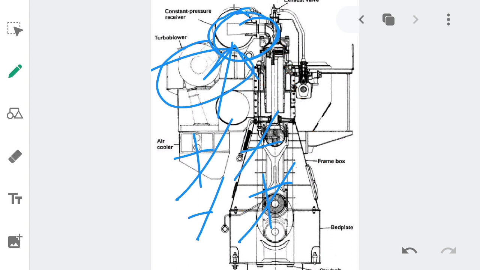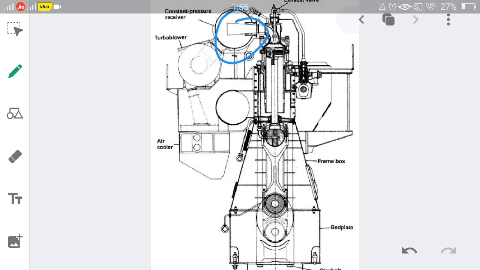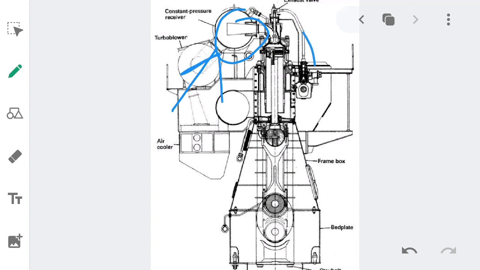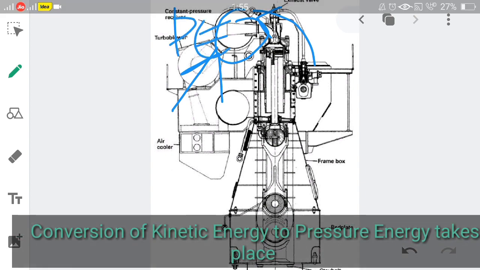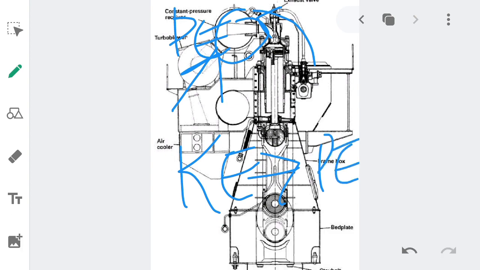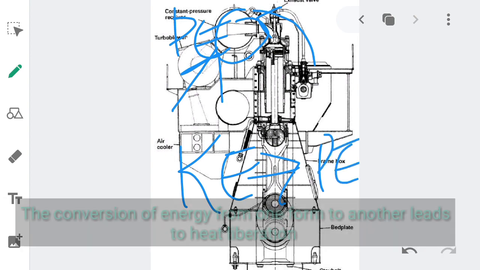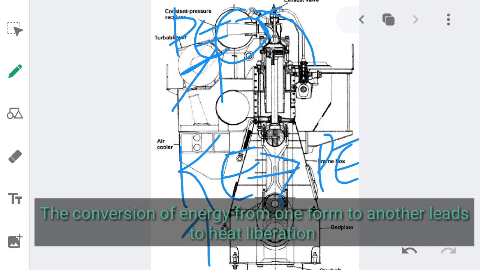So the temperature at this point is very high, and at the same time, at this junction, the kinetic energy of the exhaust gas is converted to pressure energy. From kinetic energy to pressure energy conversion takes place. As this conversion takes place, the temperature of the exhaust gas is increased drastically.